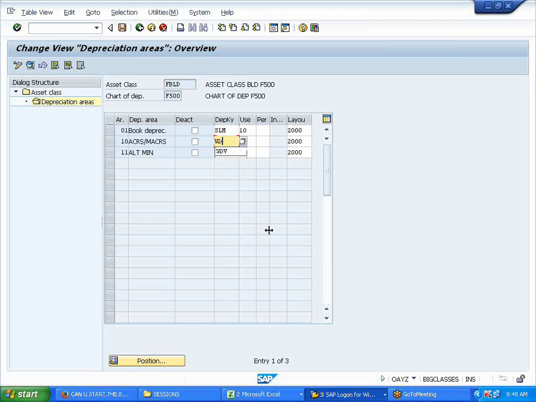No, it's up to you. Whatever you find convenient. No, first I keep it easy so that it will be very clear for you. Then I make it a little complicated. Okay. Clear? Yes. So I kept for taxation WDV. Okay. I'll save it.